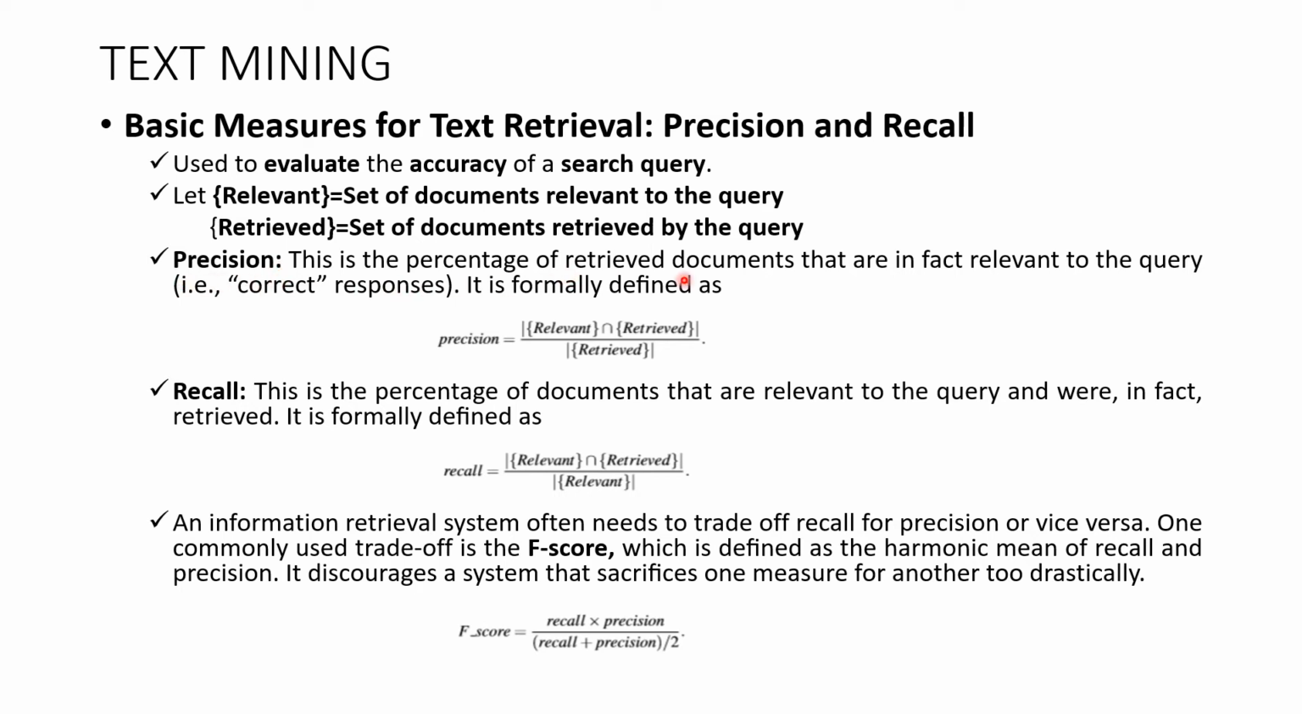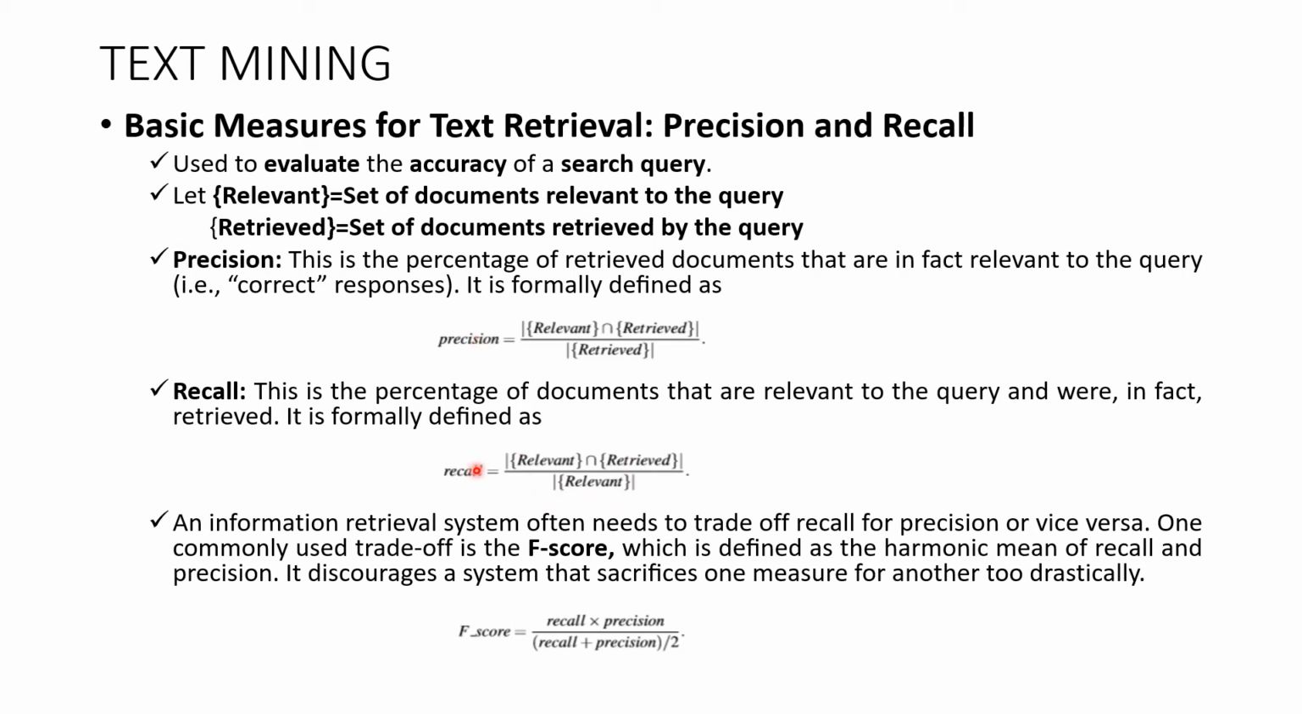Precision is the percentage of retrieved documents that are in fact relevant to the query. That is the number of correct responses. It is formally defined as precision equals the number of relevant and retrieved documents, the intersection, divided by the number of retrieved documents. Similarly, recall is the percentage of documents that are relevant to the query and were in fact retrieved. Recall equals the number of relevant and retrieved documents divided by the number of relevant documents.